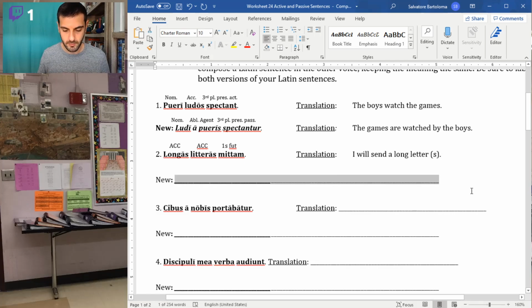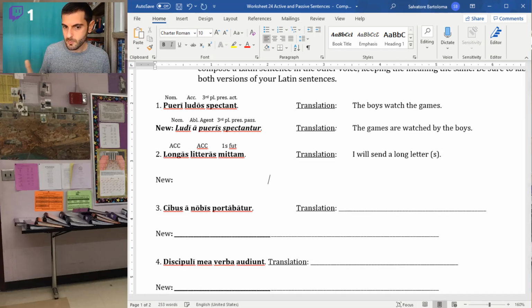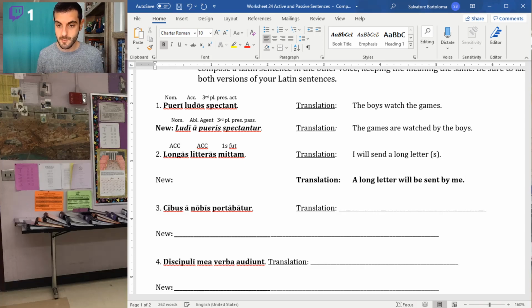That's step one. Next thing I would want to do is make sure that I know what's my target. So what's my English transformation that I'm working towards. So I will send a long letter. A long letter will be sent by me. That's the passive version that we're aiming for.